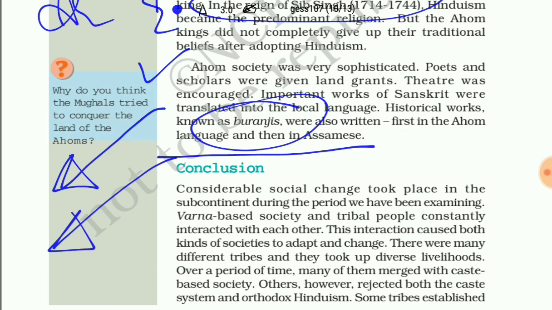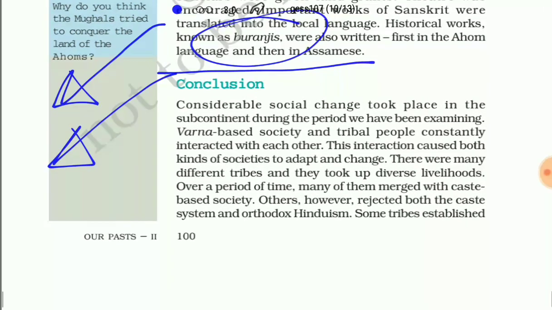Now, to conclude the whole chapter, considerable social change took place in the Indian subcontinent during the period we have seen. Starting from the Varna based society, the tribal people interacted with each other constantly. But with time, the Varna system fused into the Jati system, and there were many different tribes. They took up diverse livelihoods. Over a period of time, many of them merged with the caste based society. Others, however, rejected both the caste system and orthodox Hinduism.